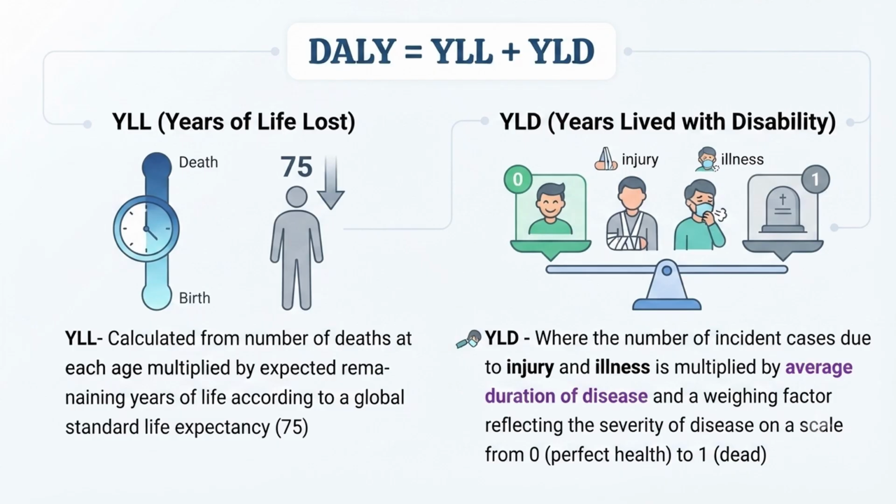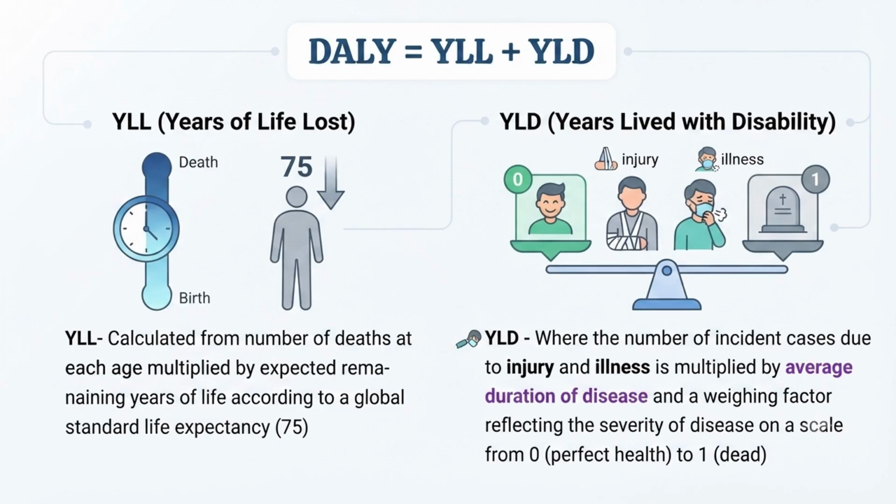So how to calculate YLL for all persons together: the number of deaths at each age. At each age, how many deaths are happening? That N is multiplied by how many years remain. That means, say 20 died at 1 year, so N will be 20, and the remaining years for 1 year will be 74. Like that for all ages, 1 year, 2 years, 3 years, till 75 years we will do. So the number of deaths at each age multiplied by expected remaining years of life according to the global standard life expectancy. That is how to calculate YLL.